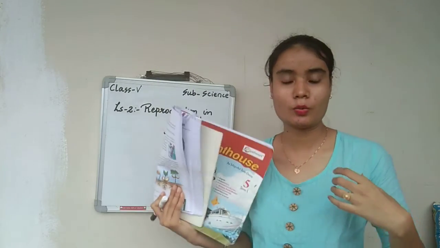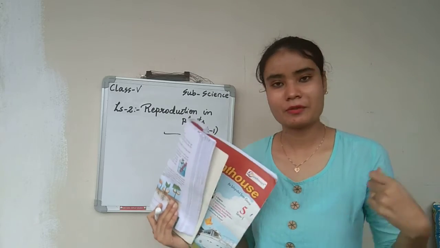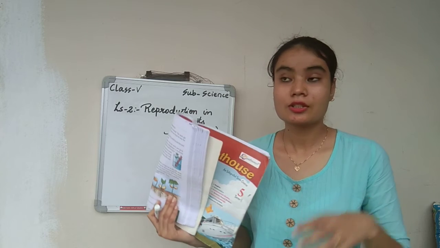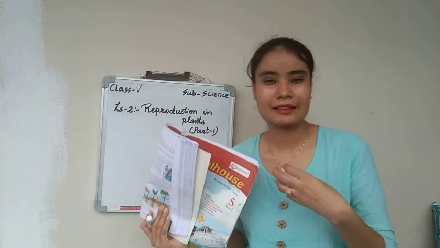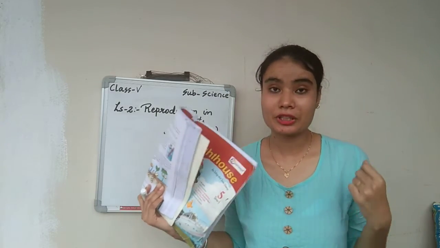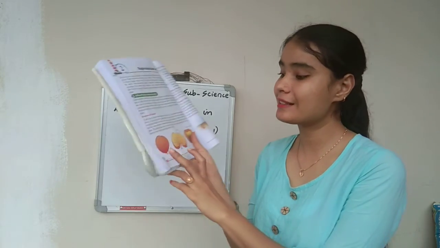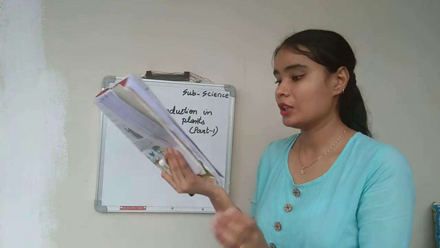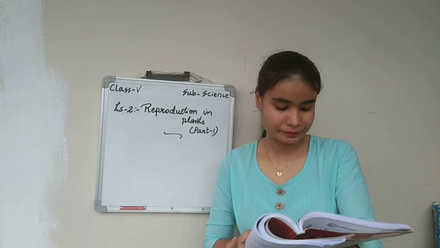Seed coat. Like how when it is a rainy season we wear raincoats, and when it is winter we wear jackets. These are the coats which we use to cover our body so that we do not get a fever because of the rainy season or the cold. That's why we protect ourselves by wearing a coat. Similarly, this seed is also wearing a coat. This coat is called what? Seed coat. And inside this seed coat it has an embryo, a baby plant.